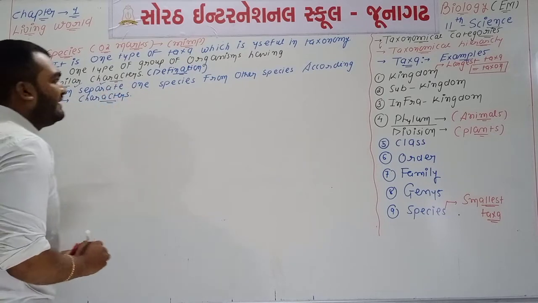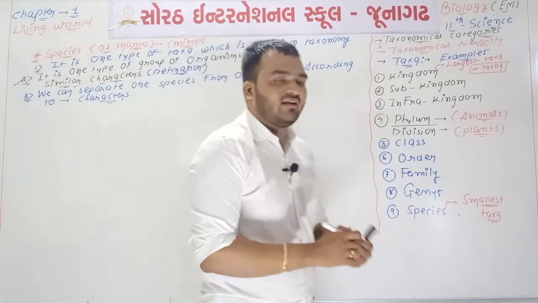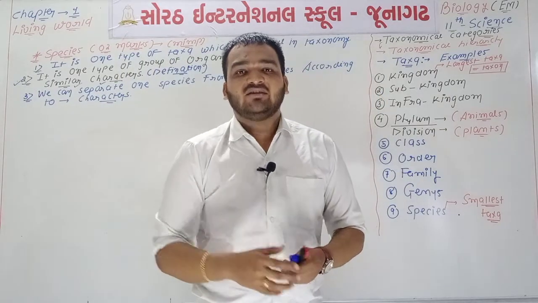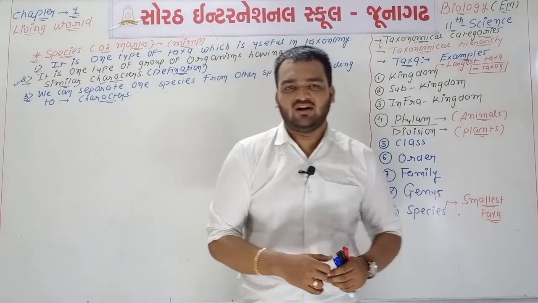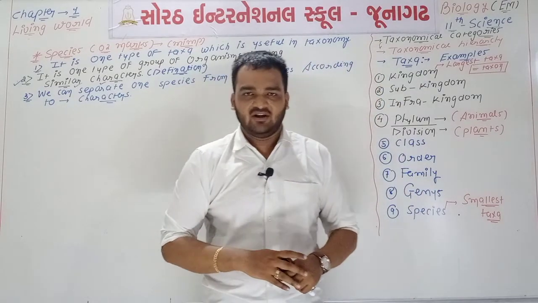So point number 3: we can separate one species from the other species according to character. You know the species of lion is different and the species of sparrow is different because the characters of both are different.